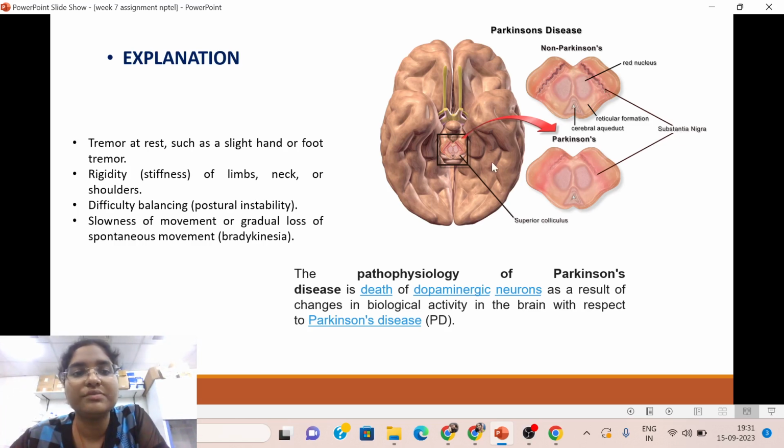So what are the symptoms exactly, which are called motor control abnormalities? First is tremor at rest, such as light hand or foot tremor, then rigidity like stiffness of limbs, neck or shoulders, then difficulty in balancing that leads to postural instability, and slowness of movement or gradual loss of spontaneous movement, which is termed bradykinesia.